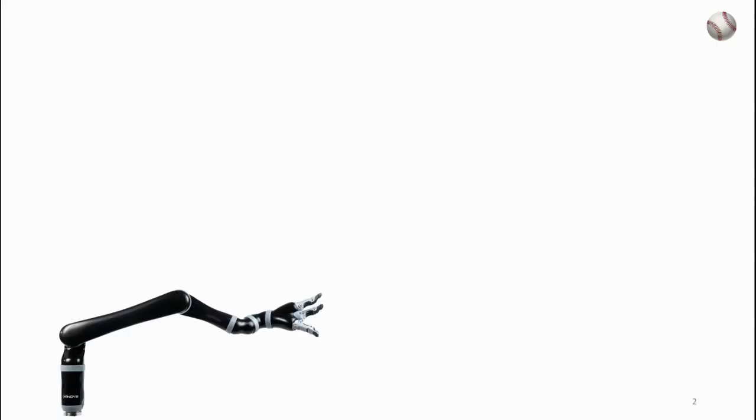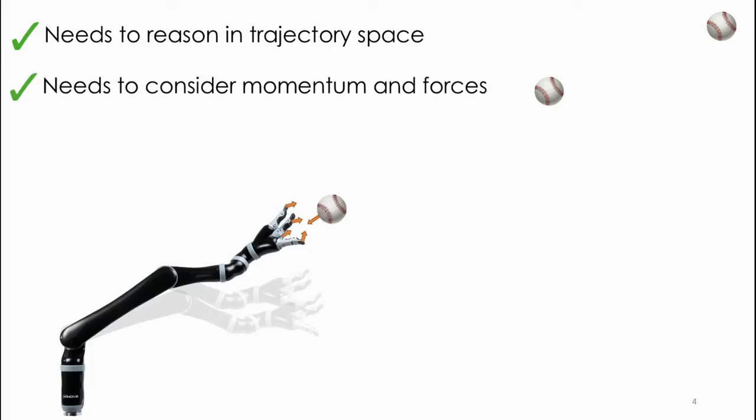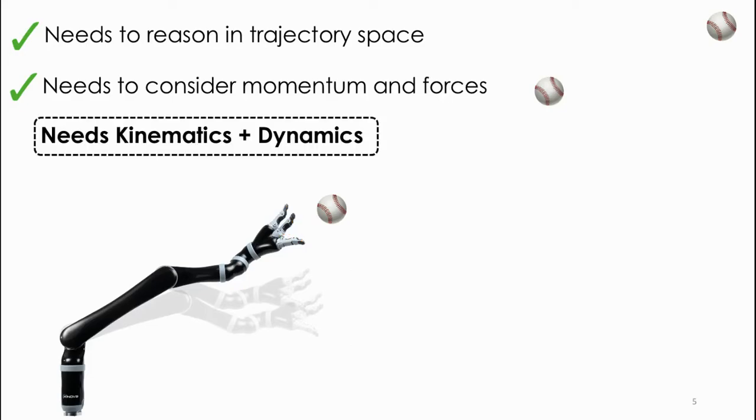Consider a robot trying to catch a ball. It needs to reason in the trajectory space. That is, it needs to know when and where it should intercept the ball. But it also has to reason about its momentum and forces that it applies to its fingers so that it can catch the ball smoothly. Hence, we need reasoning about both kinematics and dynamics.